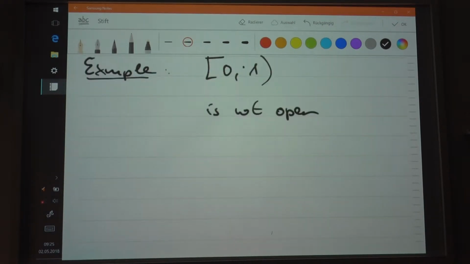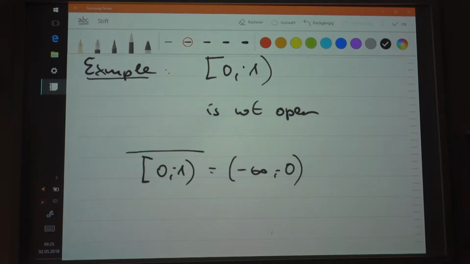What is the complement of it with respect to the set of real numbers? What's going to be the complement? This is the union of the set from minus infinity to 0, where 0 is not included, and the set from 1 to plus infinity. Now what about this set here, guys? Is this open, yes or no? Is that set open? No.